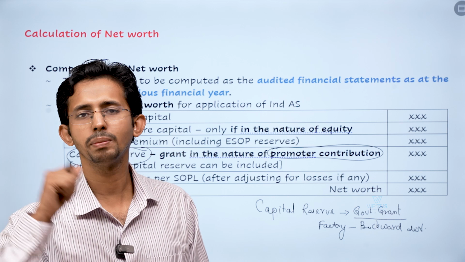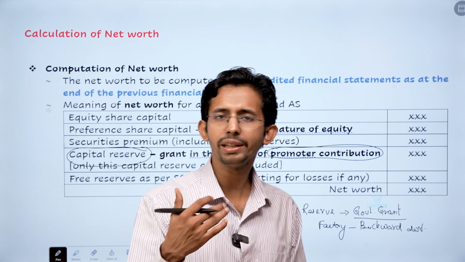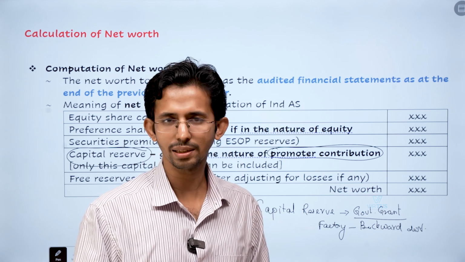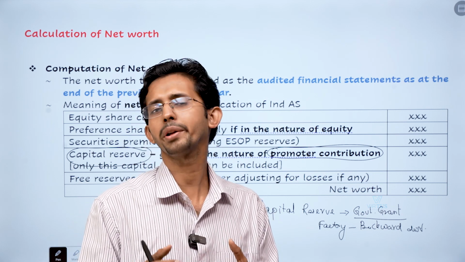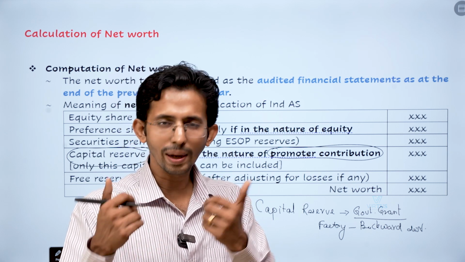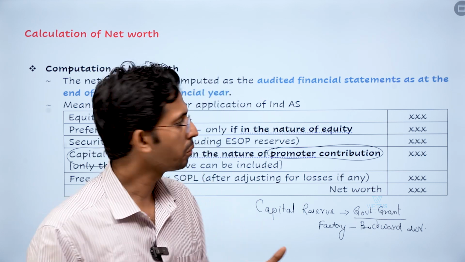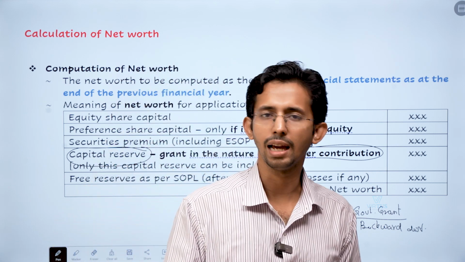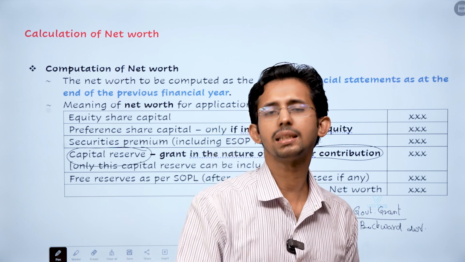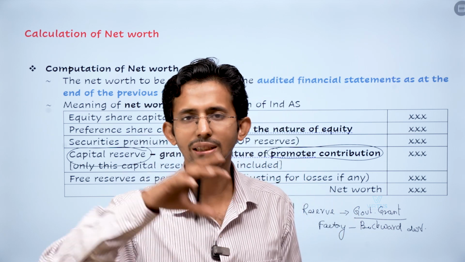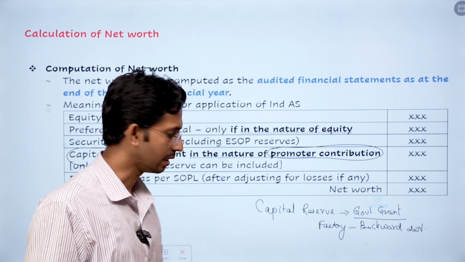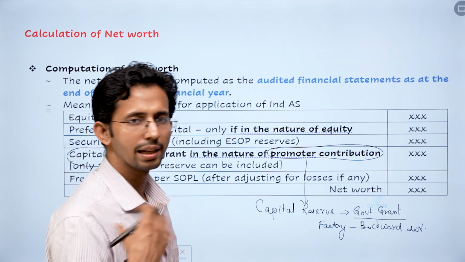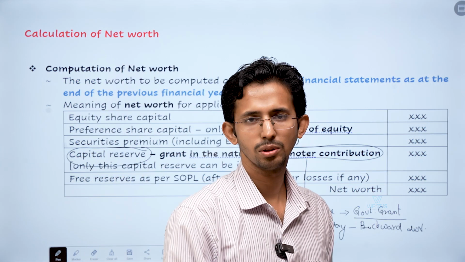It is linked to your investment in the project, but per se you don't give any equity shares to the government. Even though they say that it is towards the investment which you have made in the project, you are not required to give any equity. That is why it is known as a grant. But if you see the accounting for government grants, that specific standard requires you to show it as a capital reserve, and this capital reserve is in the nature of a promoter's contribution. Here the government is giving you a grant to participate in your project. So it is a promoter's contribution.